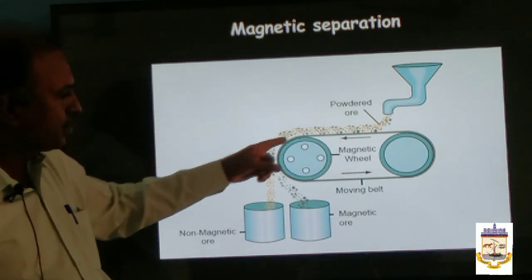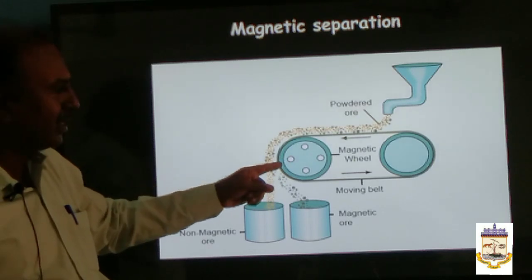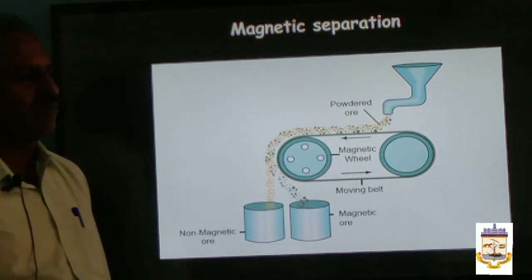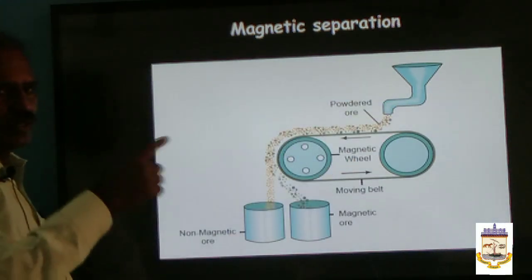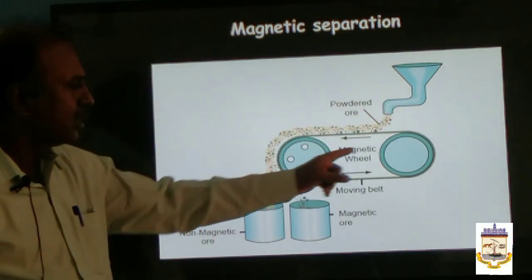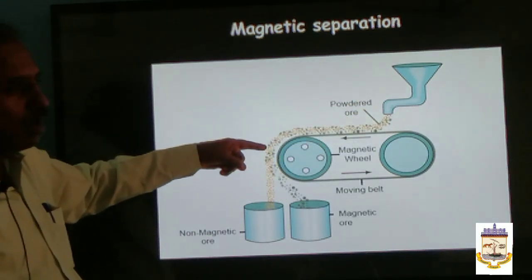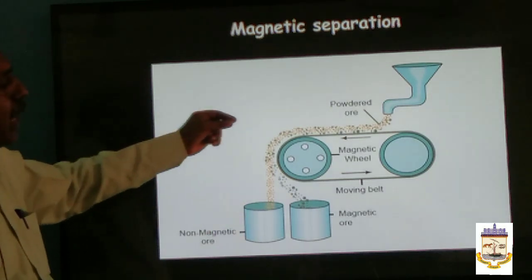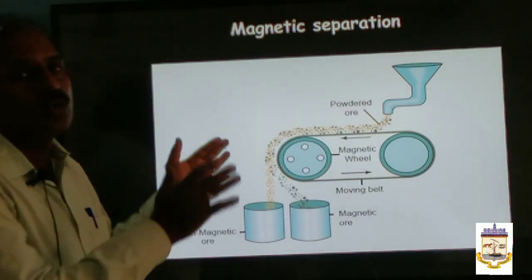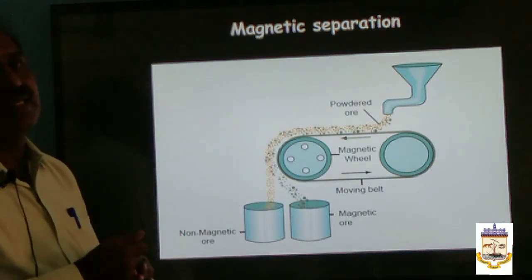conveyor belt, which is placed between the two wheels. Among these two wheels, one is a magnetic wheel and the other is a non-magnetic wheel. The crushed and powdered ore is poured over the conveyor belt, which is rotating between the two wheels. This is a magnetic wheel. When the ore particles come here, what will happen? Non-magnetic substances will fall away from the wheel, whereas magnetic substances will fall closest to the wheel, heap nearer the wheel. This method is called magnetic separation.